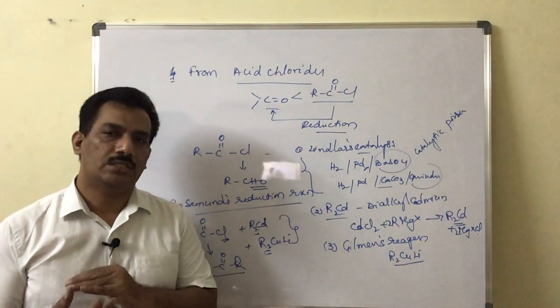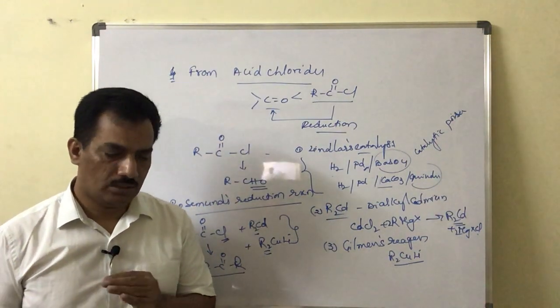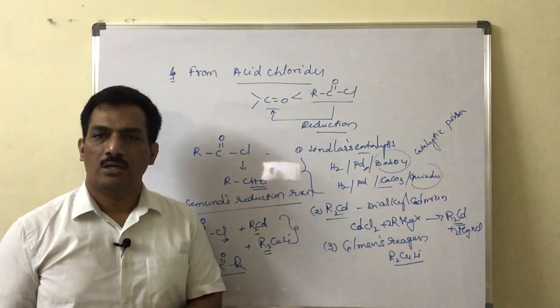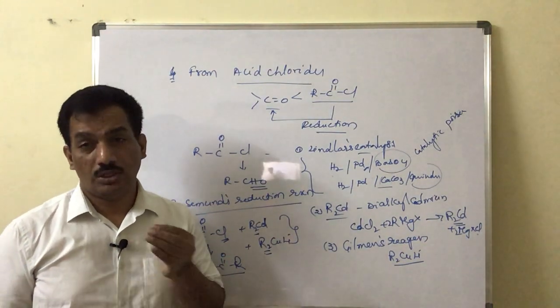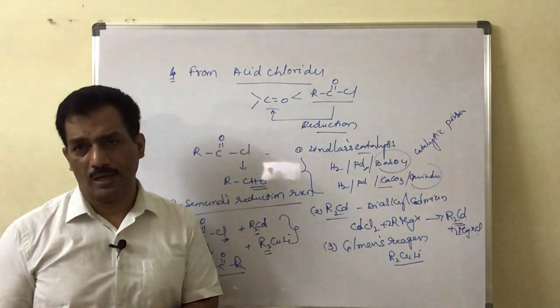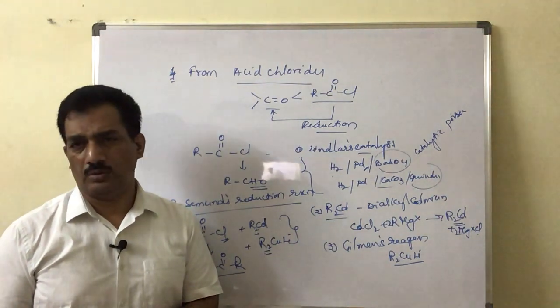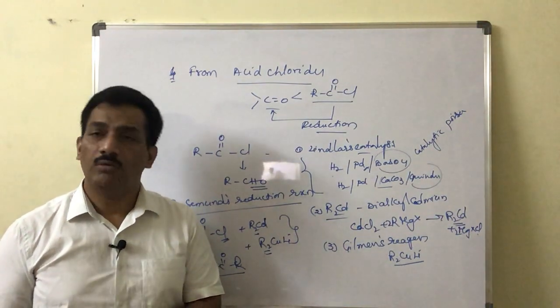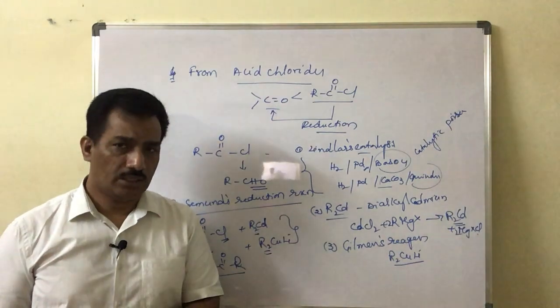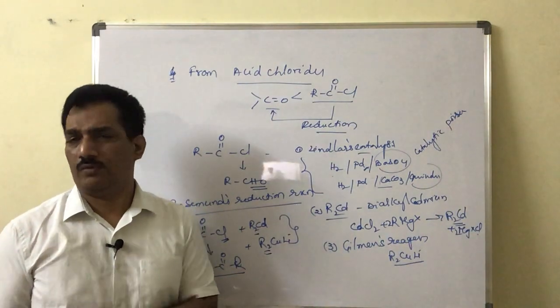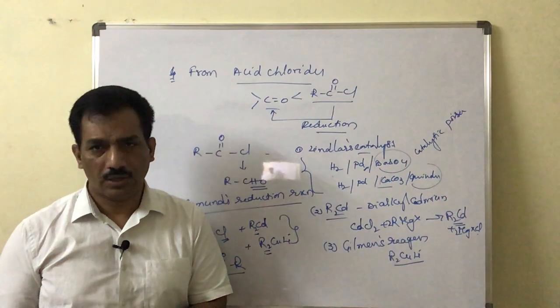So for alkyl nitriles and esters, what reducing agents do we have to employ to get the carbonyl compounds, and depending on the reducing agent, what are the products and how to expect them in a logical approach, all these we will discuss in the next class. Okay, thank you.